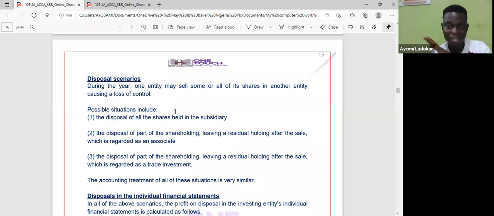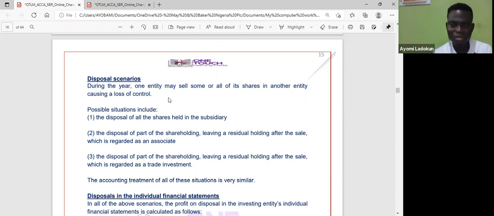For example, I have 60%, and I sold, let's say 35%. Okay, that's 35%. Or let's say 45% or 40%, or 45 is even better. Let me use 45%. So out of 60, I sold 45%, and I have 15 left. So that 15 that I have left, I'll account for using a financial instrument. That's a simple investment. Apply IFRS 9. Okay, so these are the 3 possible scenarios that I can have.